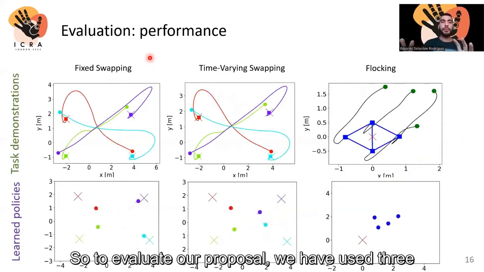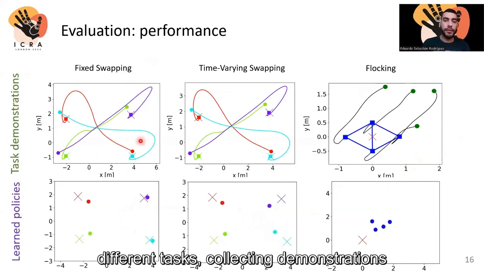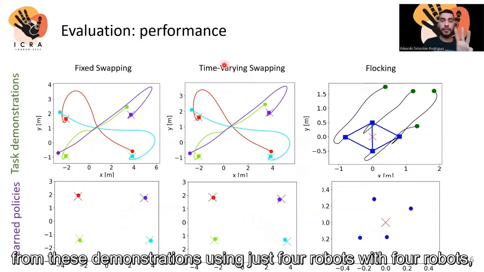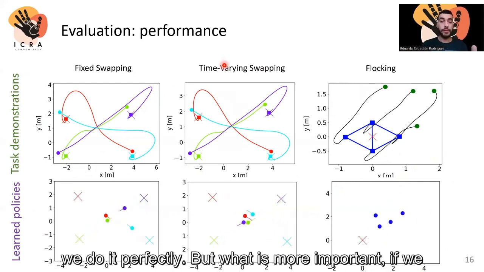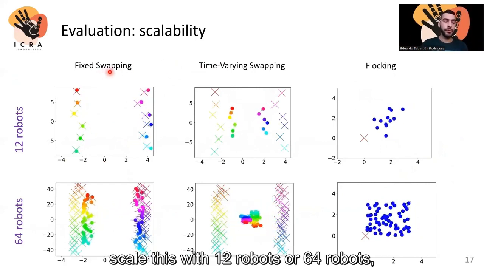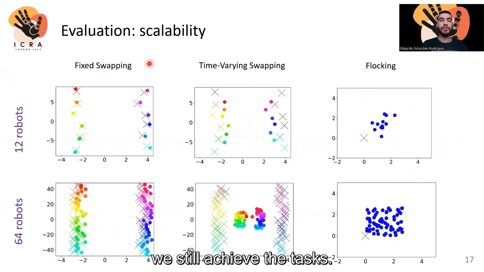So to evaluate our proposal, we have used 3 different tasks, collecting demonstrations, and we have seen the learned control policies derived from these demonstrations using just 4 robots. With 4 robots, we do it perfectly. But what is more important, we scale this with 12 robots or 64 robots, we still achieve the tasks.